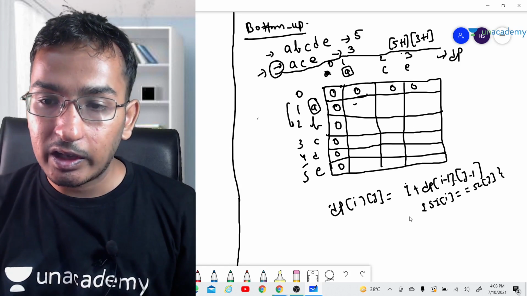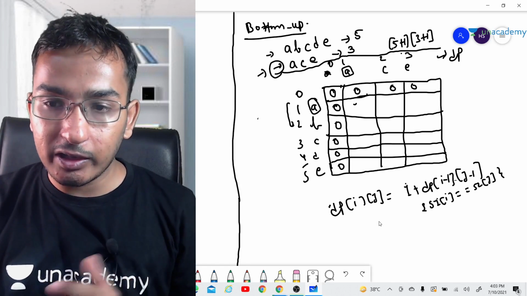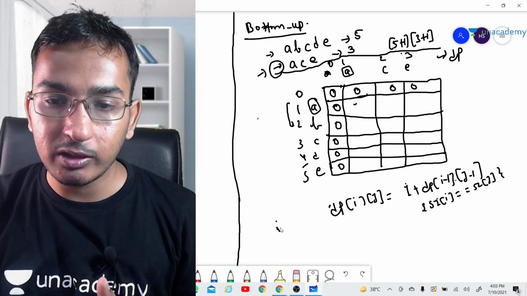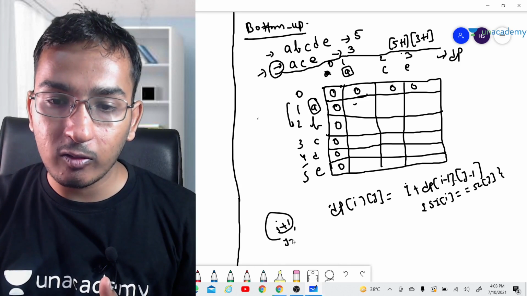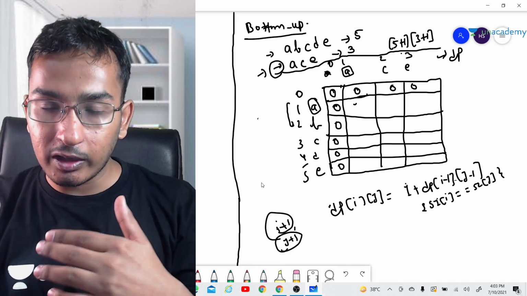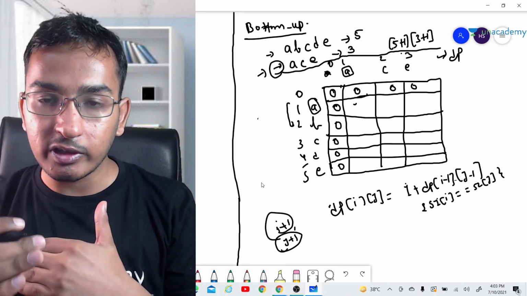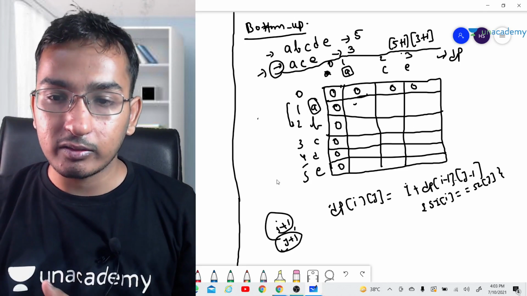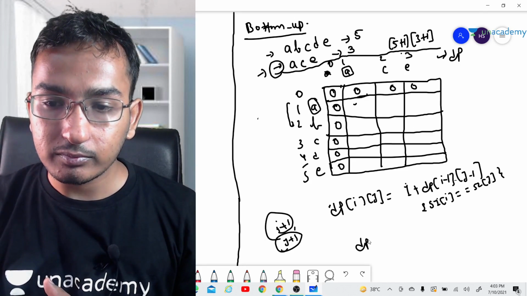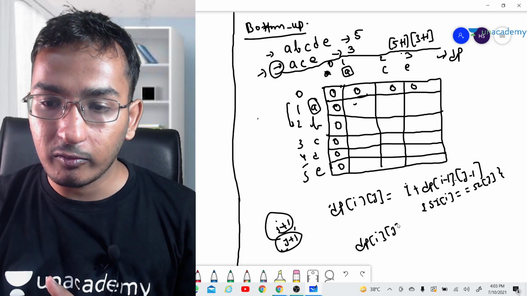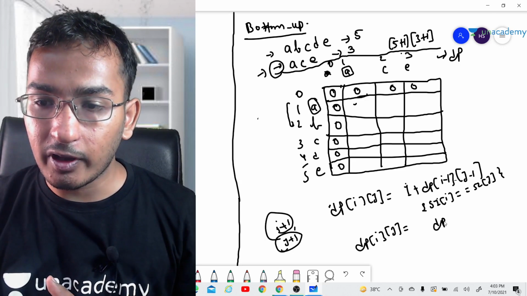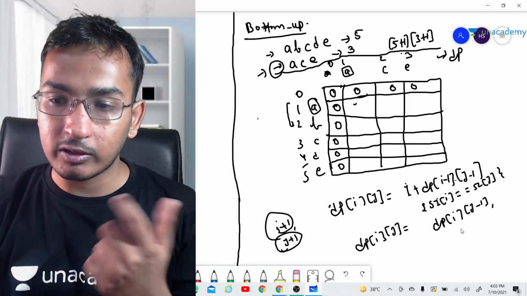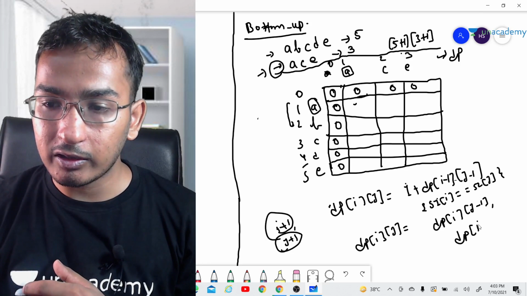In this case, we have two options. Either we can go forward in the first string, incrementing i plus 1, or we can go into the second string. So we are taking into account two strings. Either I can go forward in the first string, or I can go into the second string. So what we are going to do? dp of i j will be the dp of i j minus 1. Either I can go into the first string, or I can go into this string.